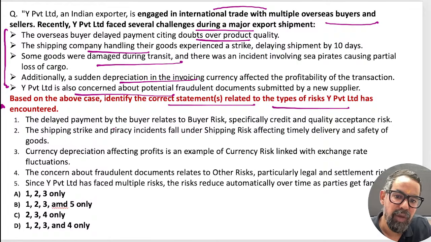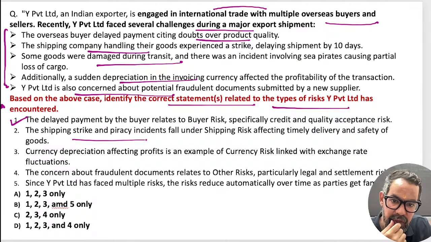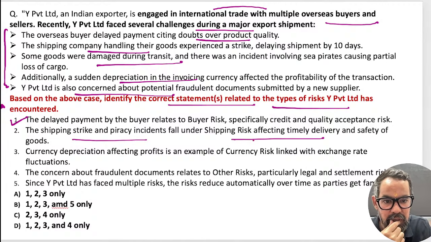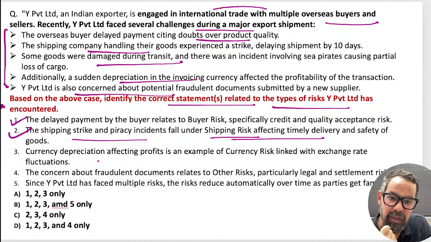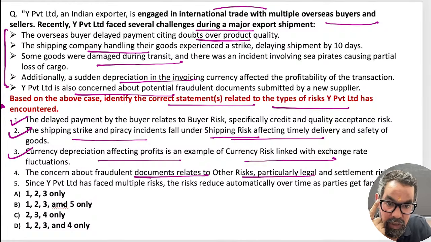So the delay in payments by the buyer is related to buyer risk and specific credit and quality acceptance risk. The second one, shipping risk and others related to delivery of the goods. Shipping risk, this is also correct. The third one is currency depreciation, currency risk or foreign exchange fluctuation. The fourth one is the concern about fraudulent documents and others, which is generally categorized as other.